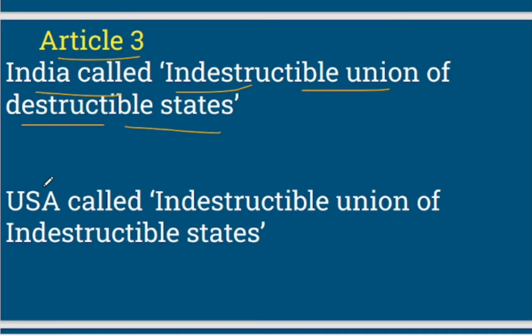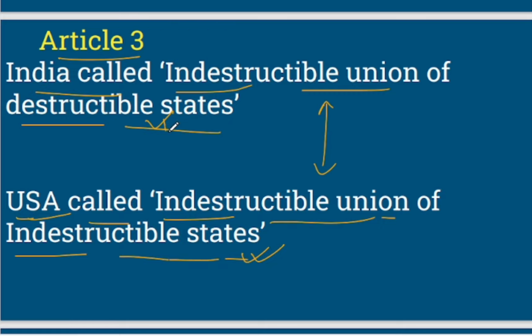And this is not the case in US, right? In US it's called that indestructible union of indestructible states. States boundaries cannot be changed. State territory cannot be separated, right? States territory size cannot be increased or decreased. That is why indestructible states nature is there in USA, right? So you need to know the difference, right? Here it's destructible states, here it's indestructible states.